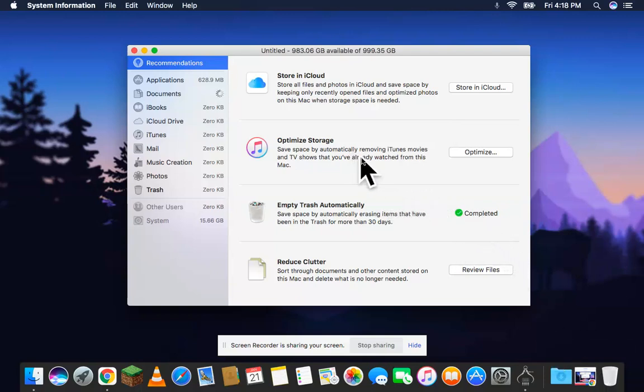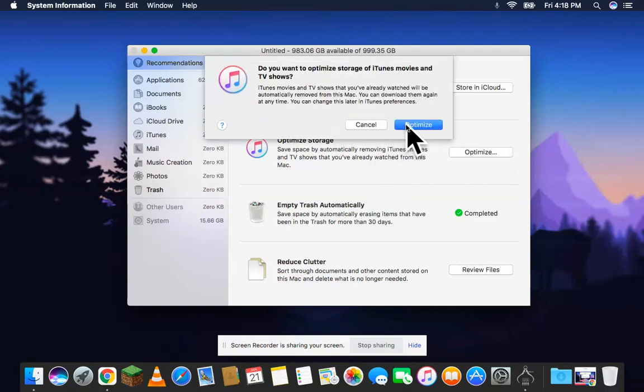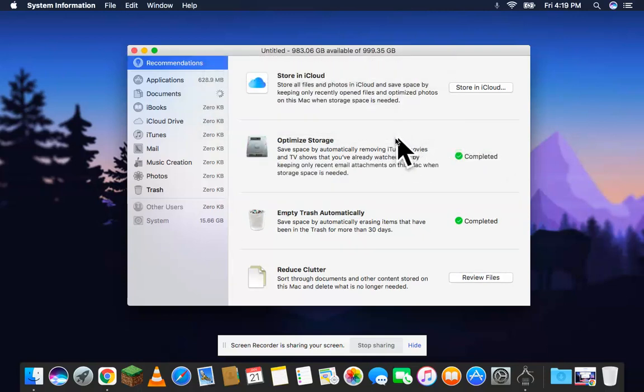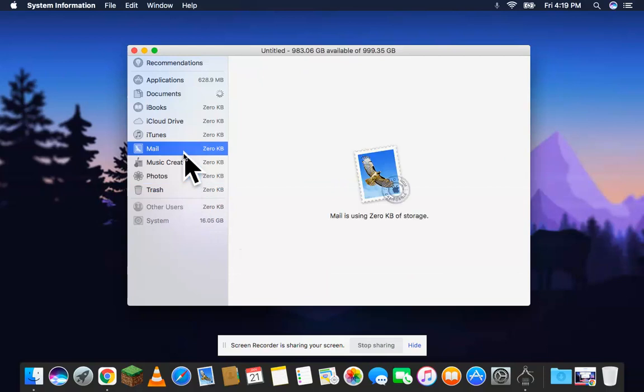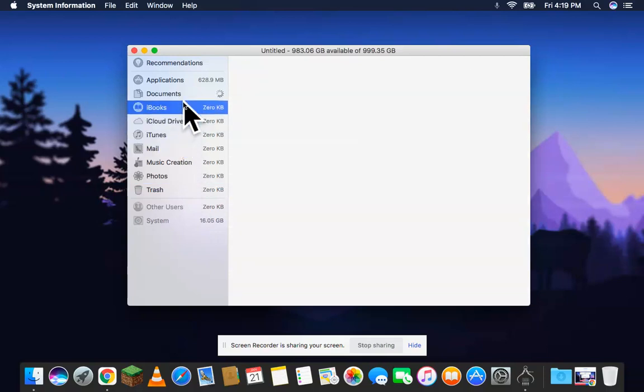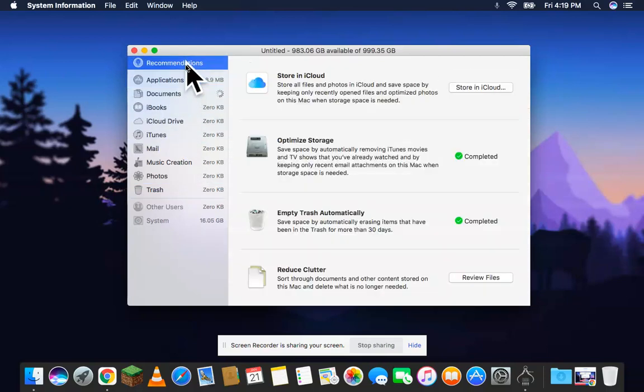Now we have optimize storage. You want to optimize storage. Okay. It says optimizing storage. Stay in iCloud. You don't have to do this one. Now, as you can see, this is a way to delete things or uninstall.